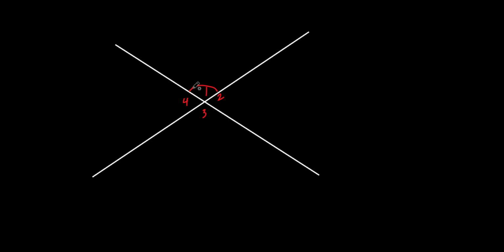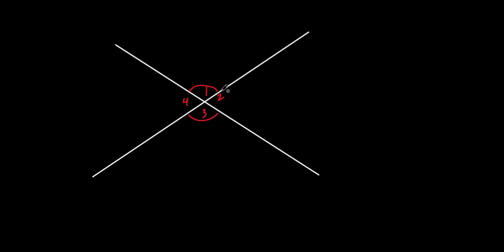But if I was to measure this angle 1 right here, tell me something possibly true about angle 1 and something else. What do you think? It'd be more than 90 degrees. Okay, it looks more than 90 degrees, but in relationship to the other angles, what do you think? Angle 1 and angle 3 would be equal to each other. That's right, exactly right. And that's a good observation. Angle 1 and angle 3 are equal to each other. I didn't even have to measure it.